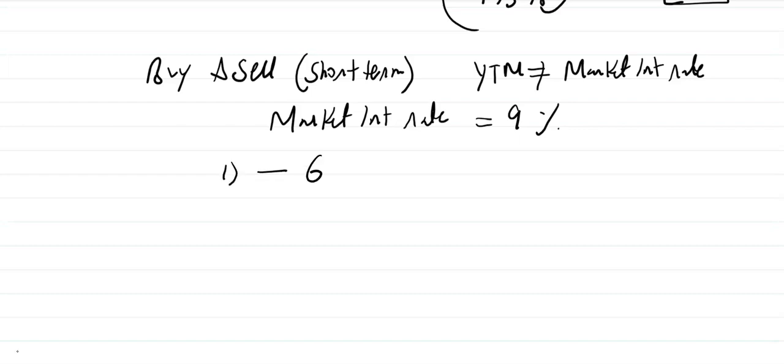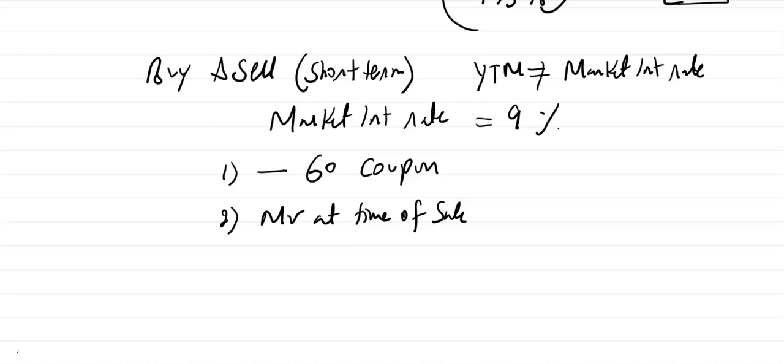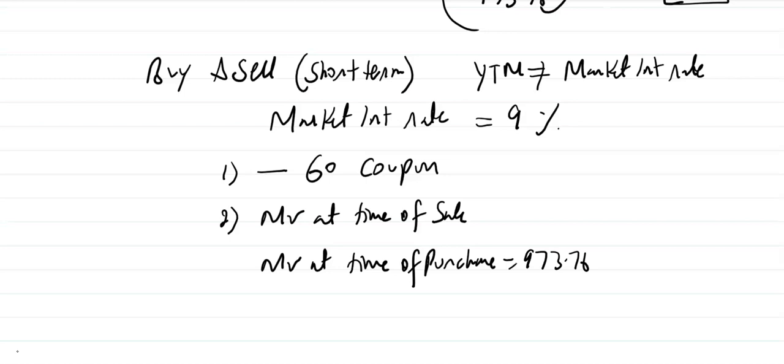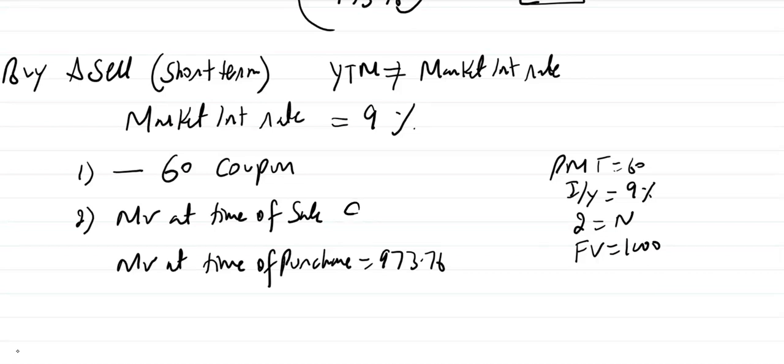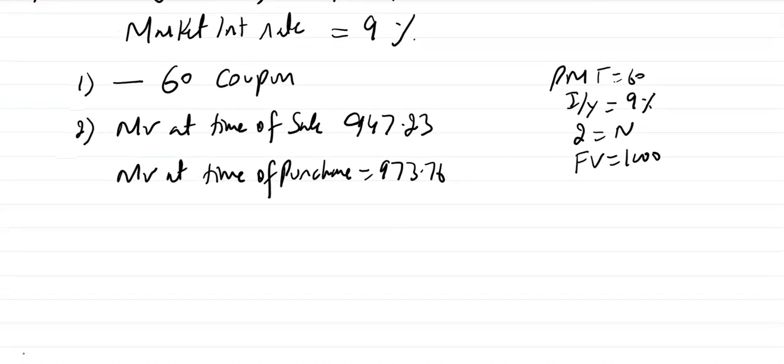At the end of year 1, you will receive 60 as coupon. Now what will be the market value at time of sale? As market value at time of purchase is given, 973.76. So PMT is 60. Interest yield is now 9%. 2 is N. Future value is 1000. Let's calculate the PV. It is equal to 947.23.